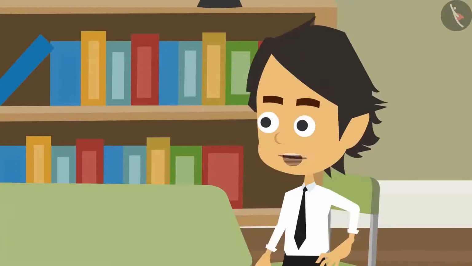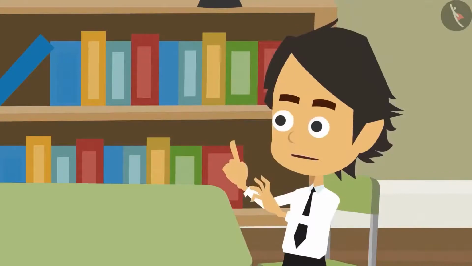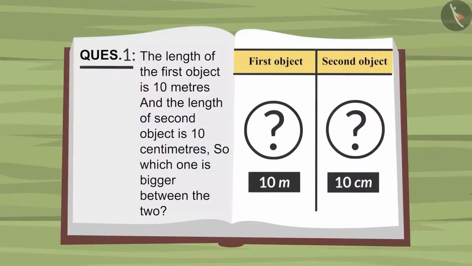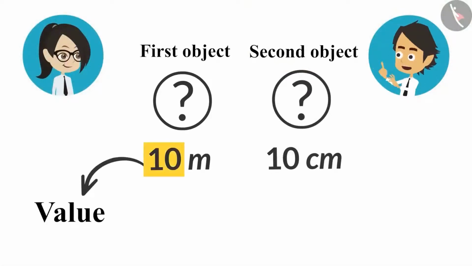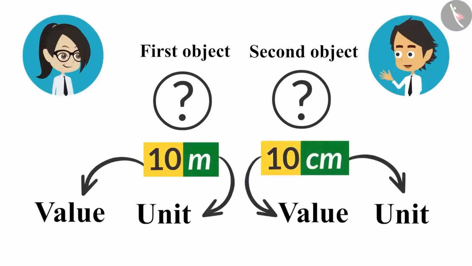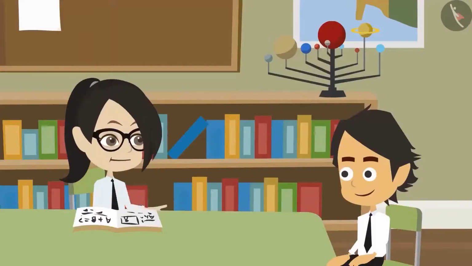10 is just the value, but to measure the length, we don't just look at the value, we look at the unit of measurement too. Meaning? For example, in this question, the length of the first object is given as 10 meters. This means that 10 is the value and meter is the unit. Both are important to find the length of any object. I did not understand. Tell me more.